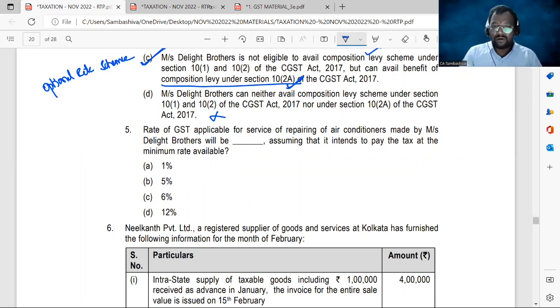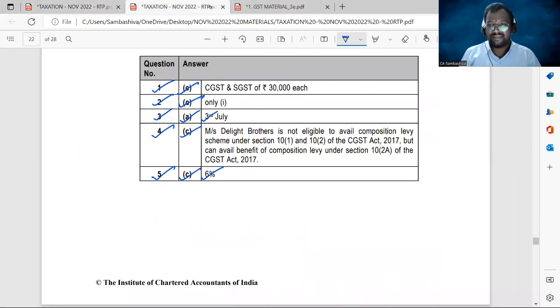Once you opted for the optional rate scheme, CGST 3%, SGST 3% will be applicable, sir. So both put together 6%. If you're not opting for optional rate scheme, you have to pay the regular rates and it will be 12% or 18%. Yes or no? Right, sir. So once you opted for optional rate scheme, the rate of GST applicable is 6%. Clear, sir? 5C, 6%.